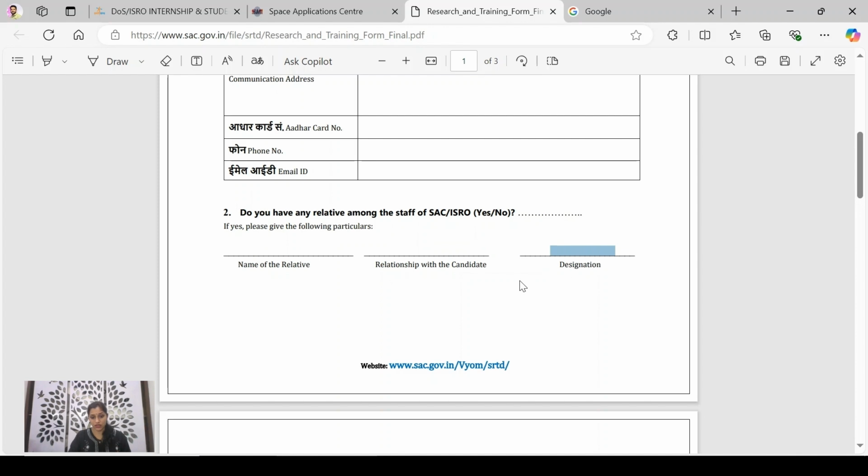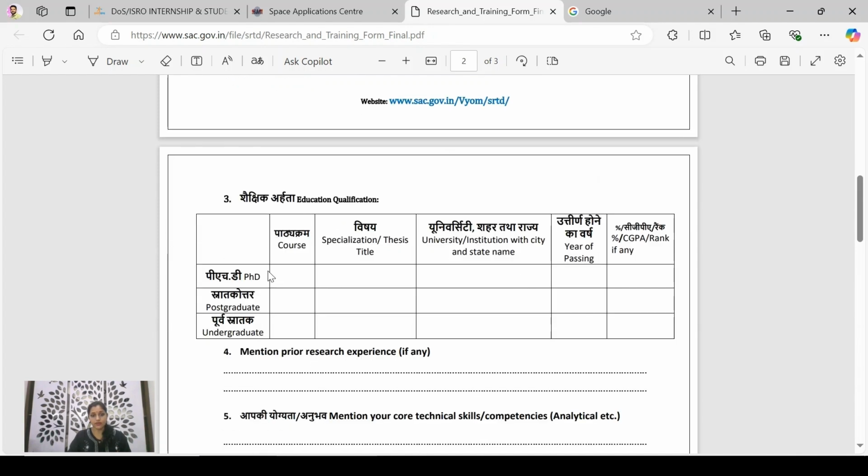the designation of that relative. Then here you need to put your educational qualification. If you are from PhD, then you'll have to write everything about UG, PG, and PhD. But if you are a UG student, then course, your branch, ENTC, AIDS, computer, specialization, university or institute's name.